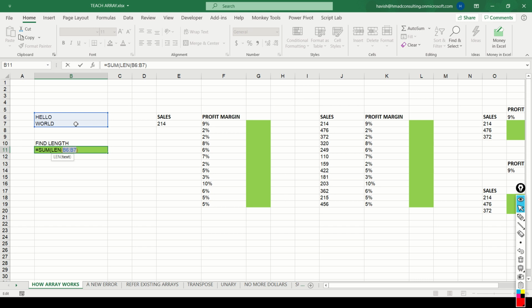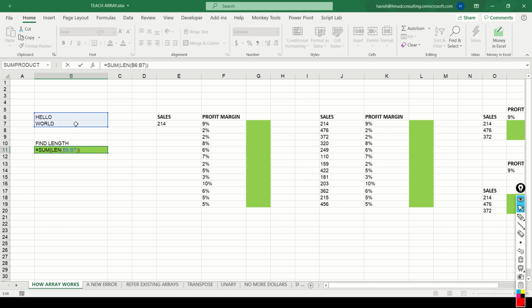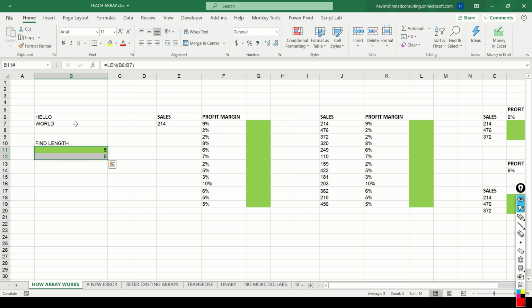But now the dynamic arrays are there. When I press enter, you will notice that it gives us the length of B6 and B7 and then sums it up. Let's see how this is working. If I remove the SUM function, you would notice that when I say LEN of B6 and B7, obviously these are two different results, so it cannot come in one single cell. So what does dynamic arrays do? It will automatically spill my result into two cells like this. Very smart, isn't it? Now look carefully at the formula bar.